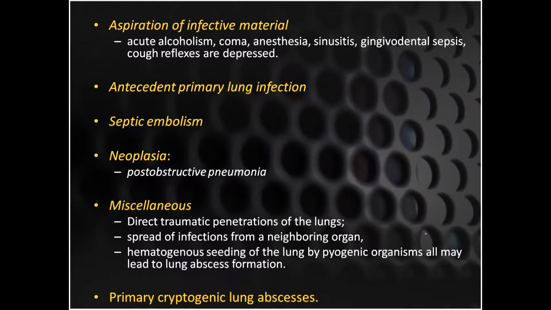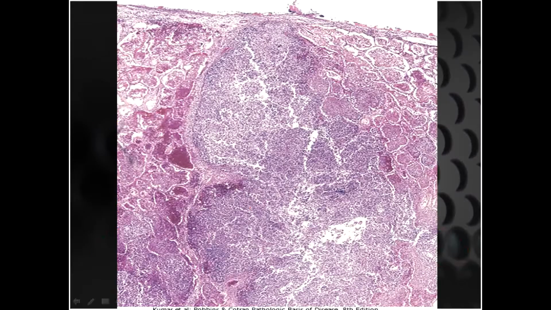Then there could be aspiration of infected materials, like in comatose patients whose cough reflexes are depressed. Then there could be septic emboli, and a neoplasm which is going to cause post-obstructive pneumonias, and then there could be direct traumatic penetration of the lungs, spread from neighboring organs, and hematogenous spread which can form a lung abscess. So there are multiple causes of lung abscess, or there could be a primary cryptogenic lung abscess.